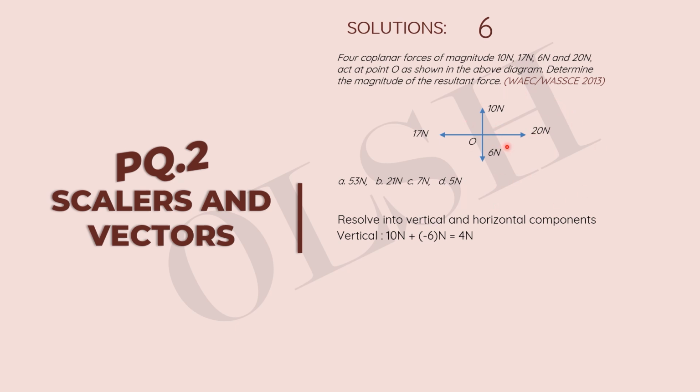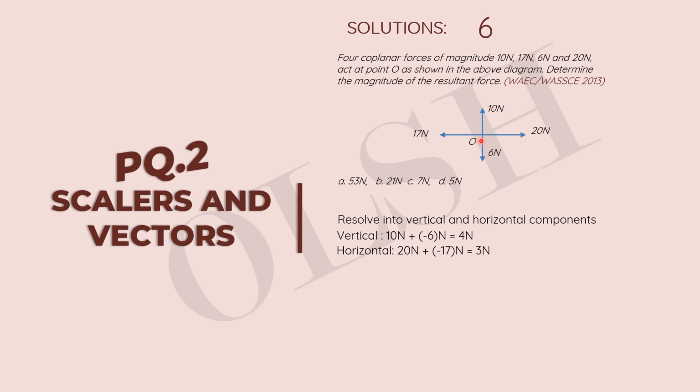So we do the same for the horizontal components. 10 newtons and 6 newtons have no business with the horizontal, because they are vertical forces, so we have plus 20 newtons and minus 17 newtons, and this gives us 3 newtons. Now we have resolved this into horizontal and vertical components.